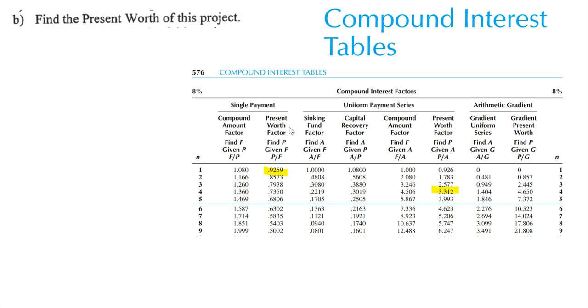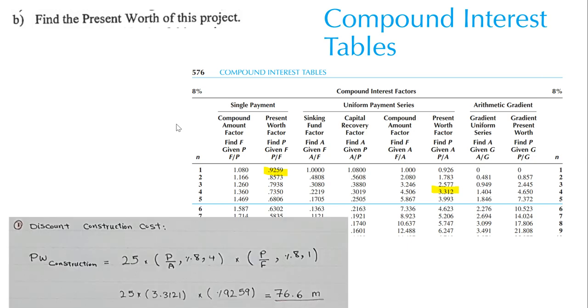So for example, if you want to consider 8%, and you want to consider, for example, 4 years, if you want to change the annual rate to the present rate, so present over annual, in a project with 4 years, the cross of this point would be our value. Here it is 3.312. For example, if we want to calculate future over present, for 8 years, the value would be 1.851 for 8%. Let's go forward, we will understand it better.